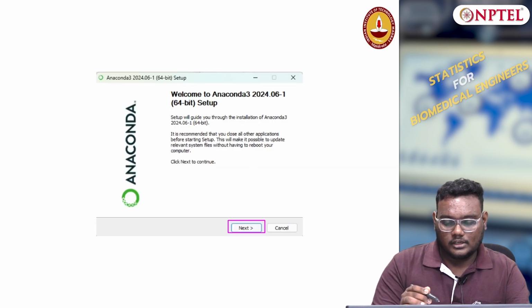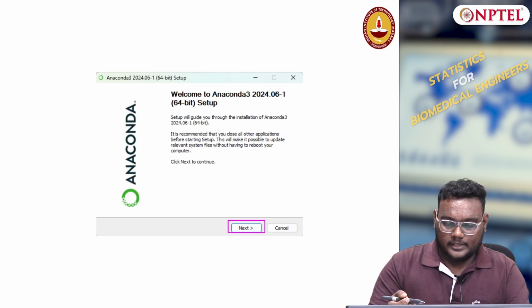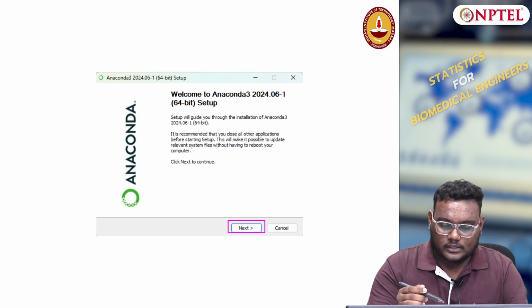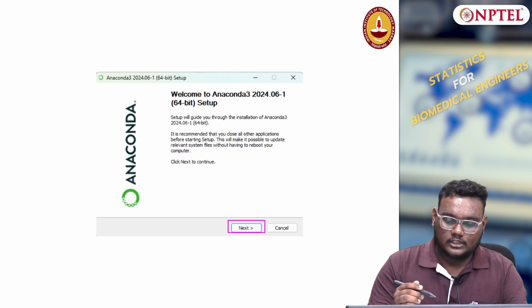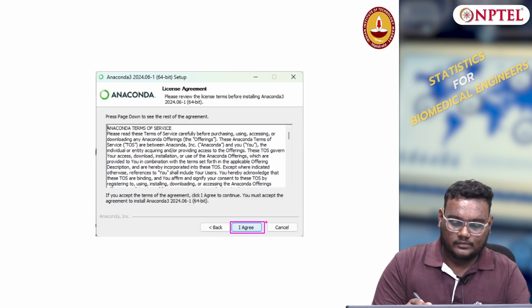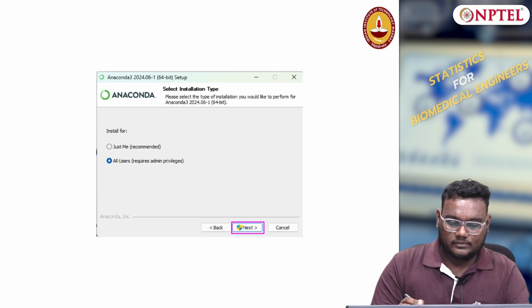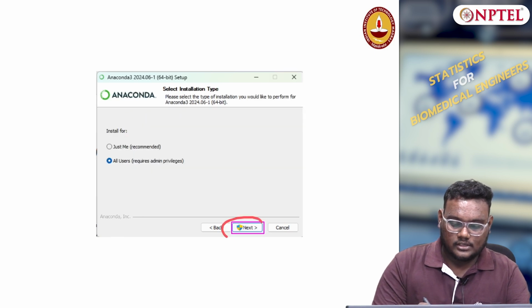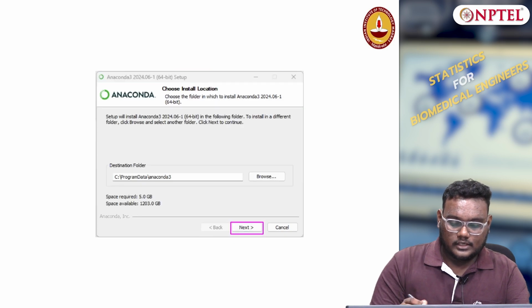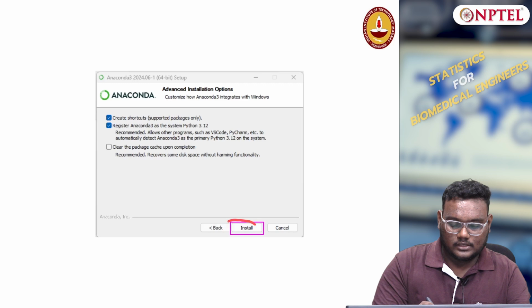After it is downloaded, you just double click to open and run the application. Here we get the page, Welcome to Anaconda 3. Click the Next button, then click I Agree, then click Next to install for all users, click Next, and Install.